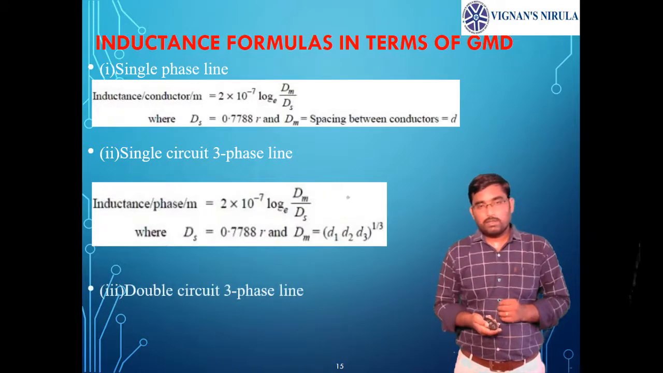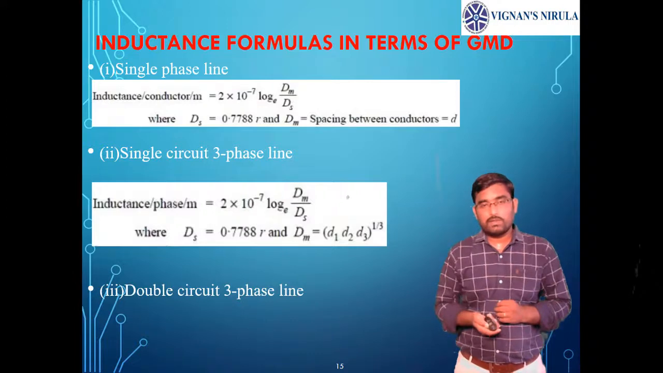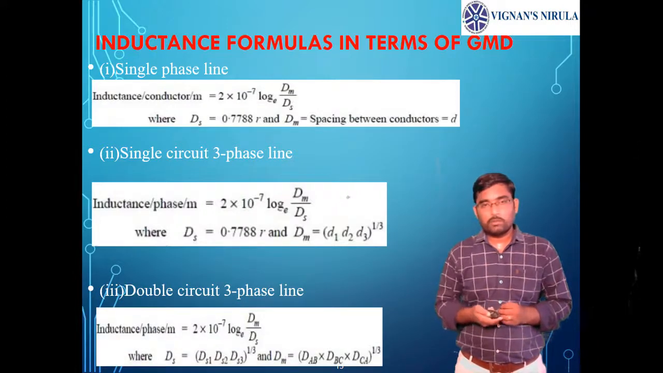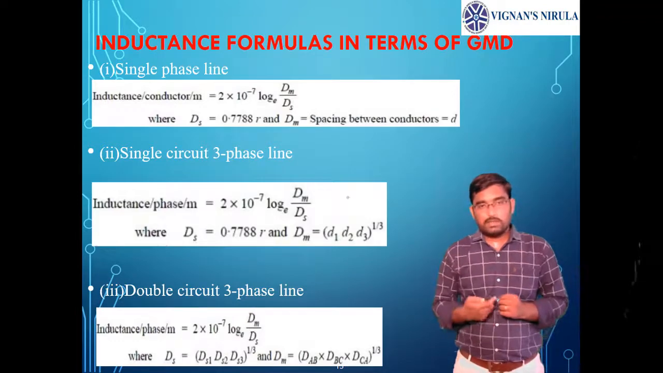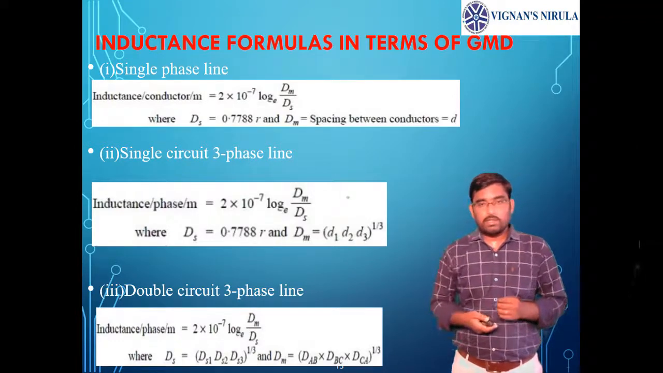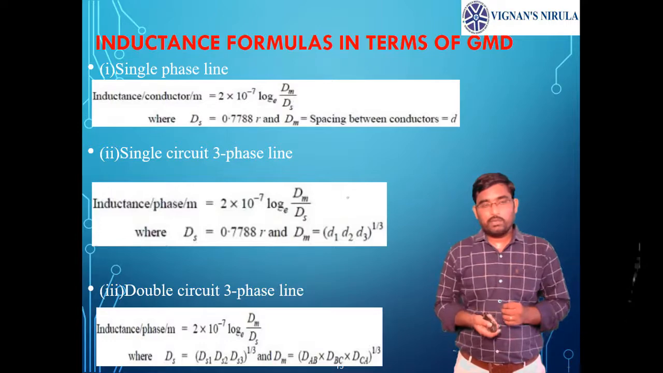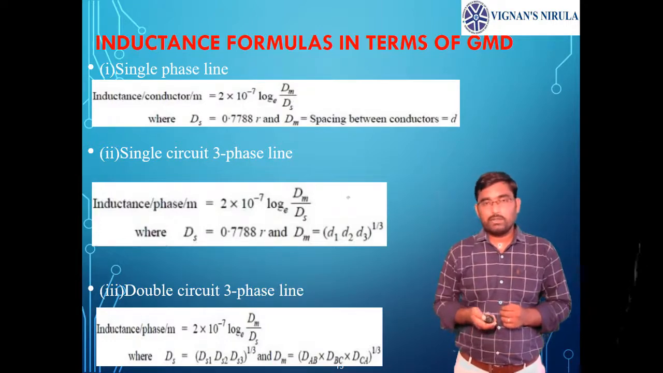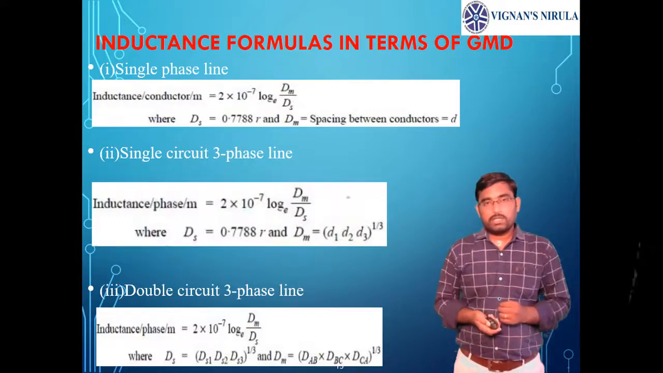Now for the three-phase double circuit case, the inductance formula will be 2 into 10 power minus 7 into ln of Dm by Ds. How to write this Dm and Ds, we have just seen in the last slide. Dm equals DAB into DBC into DCA whole power 1 by 3, and Ds equals Ds1 into Ds2 into Ds3 whole power 1 by 3.